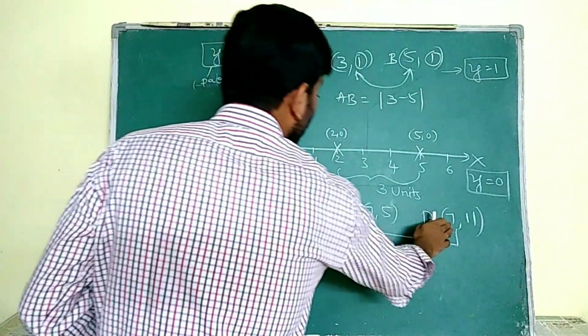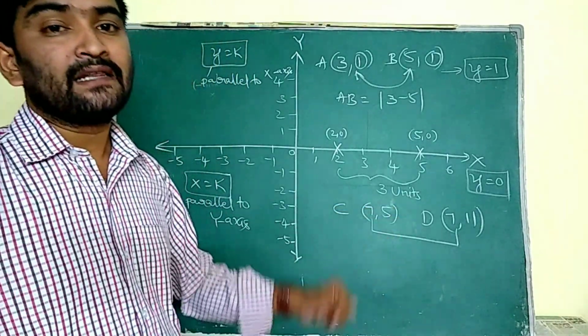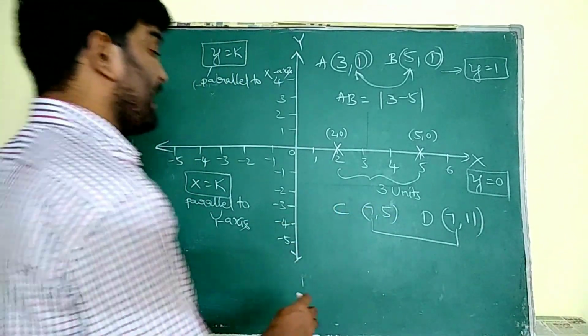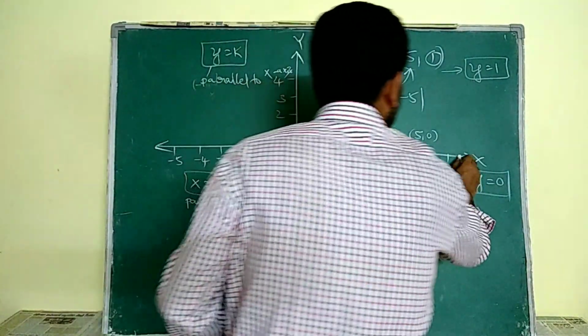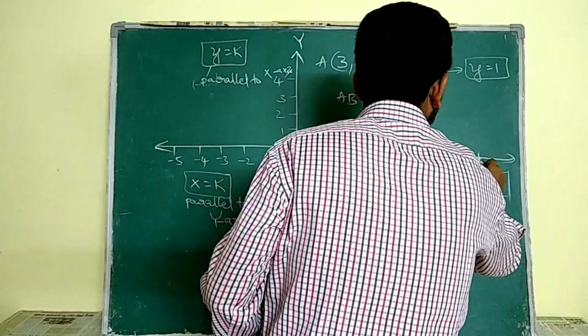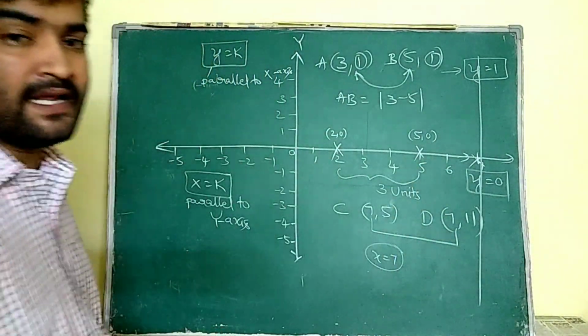X values are the same, that means x is equal to 7. These 2 points lie on the line x is equal to 7.